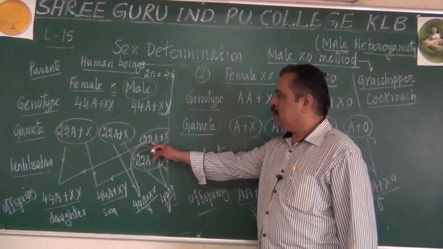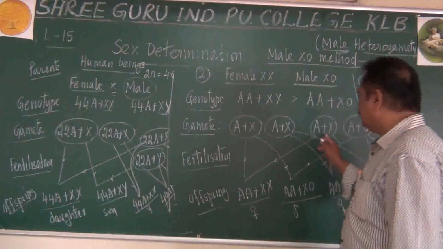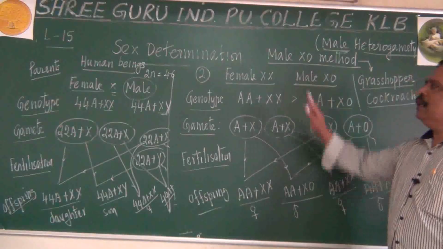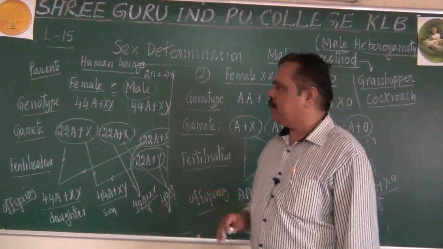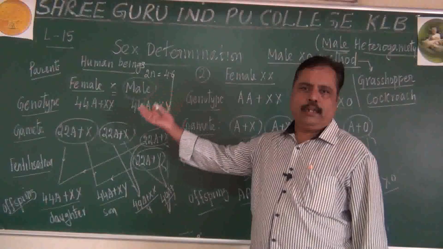This is gynogamete, this is androgamete. Here only gynogamete. Actually 0 is not considered as an androgamete. These are the two types of sex determination we explained today. There are still three more types which we will see in later classes.